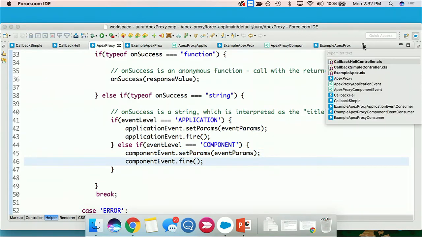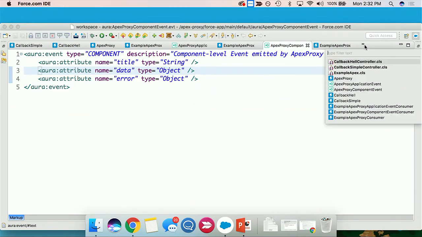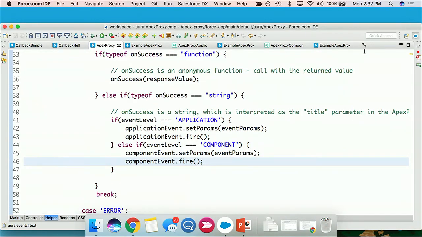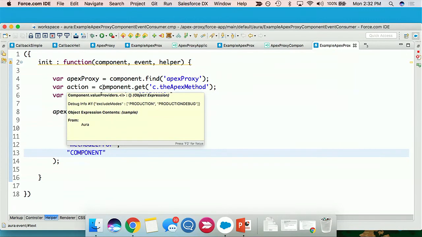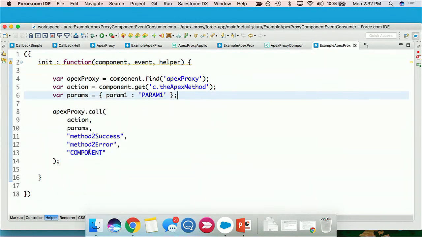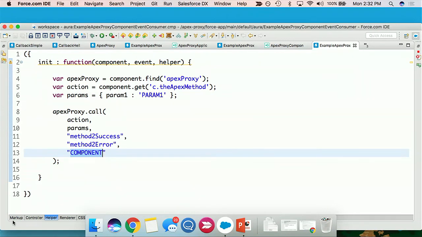And just to round this out, the component event looks very similar to the application event, same footprint, just handled in a different way. Really, just given a name so that we can distinguish the two within our component. And then an example of calling the component event is here. Almost everything identical. The only distinction is we're passing in this component flag instead of the application flag.